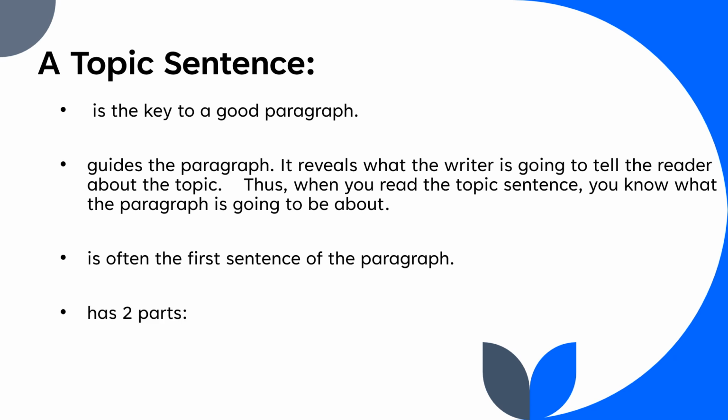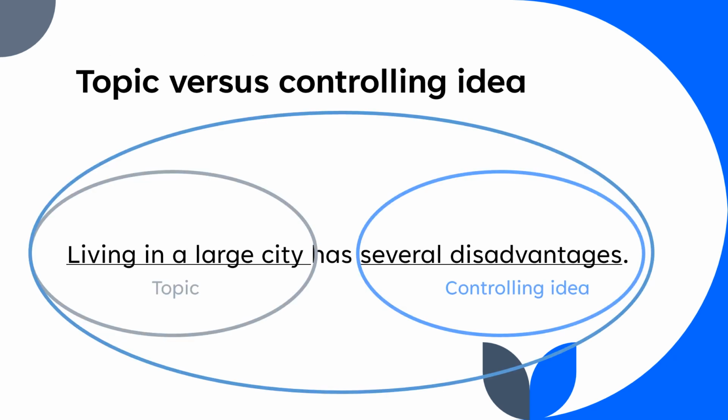And a topic sentence has two parts: the topic itself, and then a controlling idea, or the particular focus that the author has. So what is the difference between a topic and a controlling idea? Well, on the left in this sentence, living in a large city has several disadvantages. The topic is living in a large city.